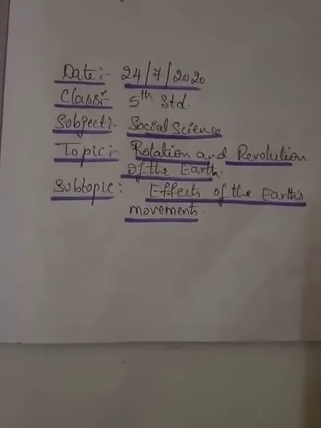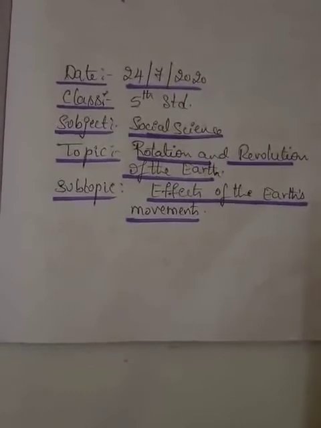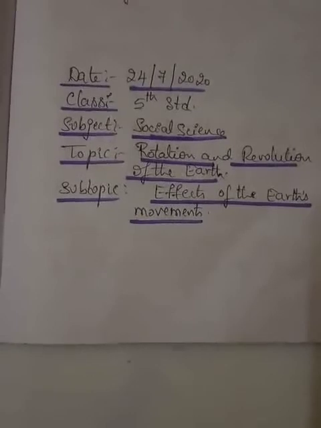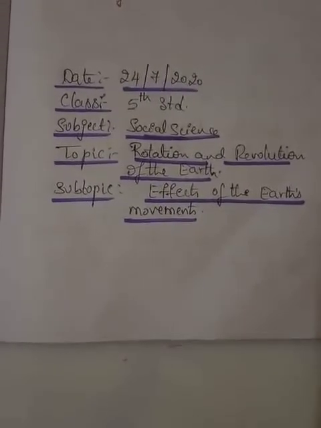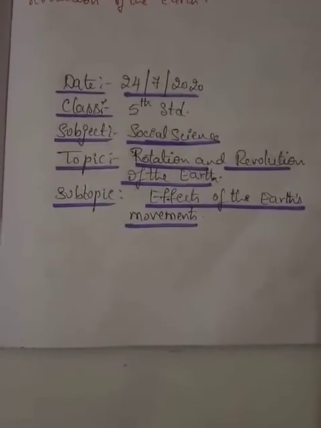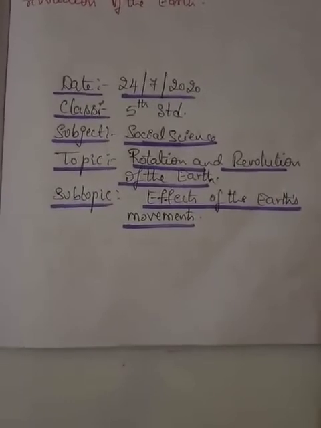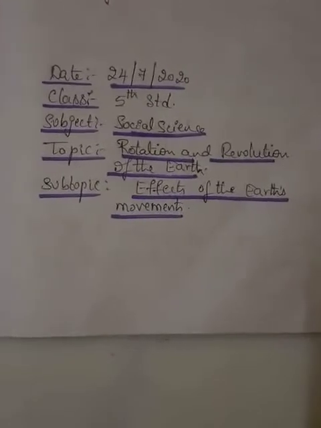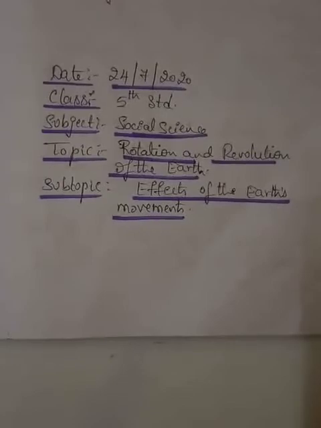And revolution: the Earth moves around the Sun in an oval-shaped orbit, and this motion of the Earth is called revolution, and it takes 365 days to complete one revolution. So the year is divided into 12 months, and we have studied the varied seasons, and how day and night are the effect of the Earth's rotation, and the seasons are caused due to the revolution of the Earth. So in today's topic, children, we are going to study how the effects of the Earth's movements cause the seasons.